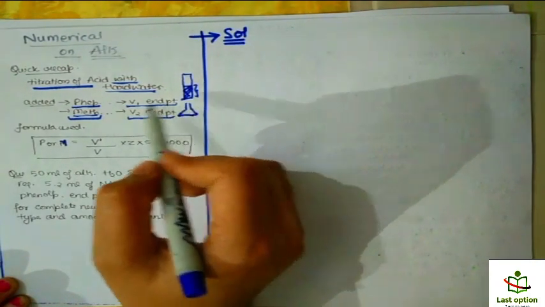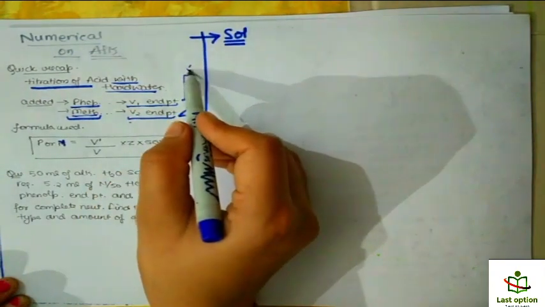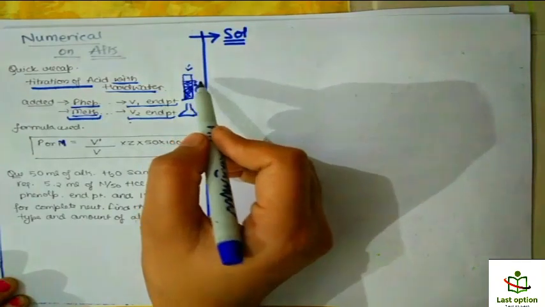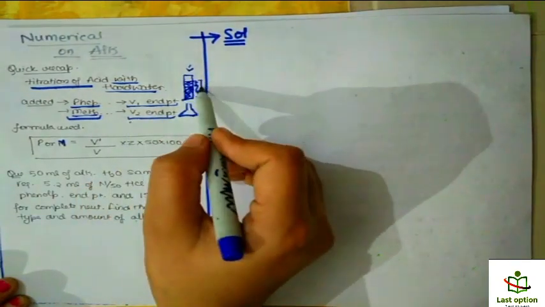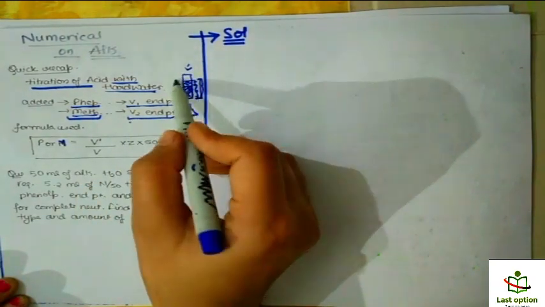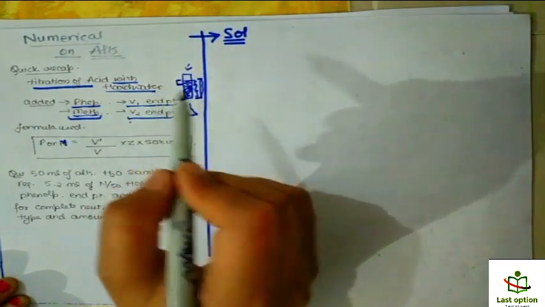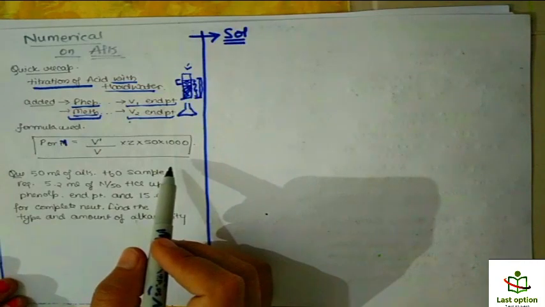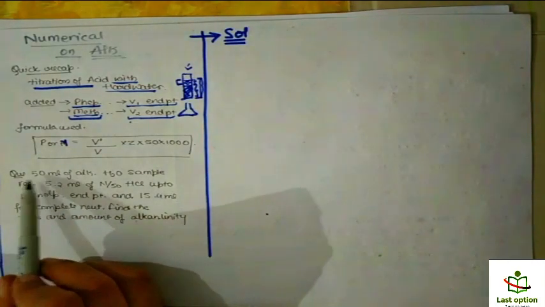Now when we add methyl orange, suppose this much volume again gets consumed. So for methyl orange, V2 is this volume, not the left one. Okay, so remember this thing.